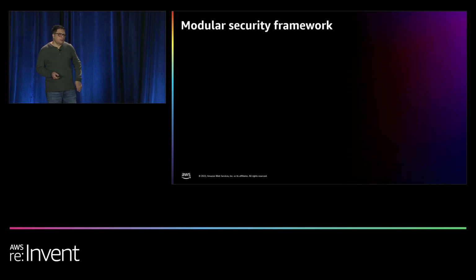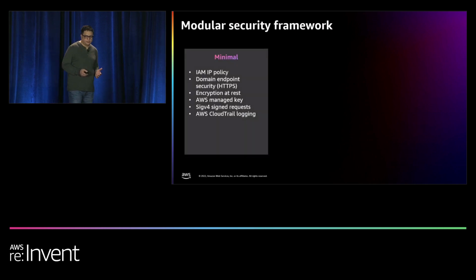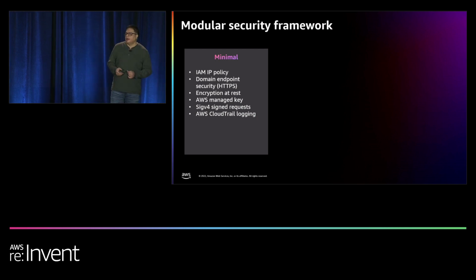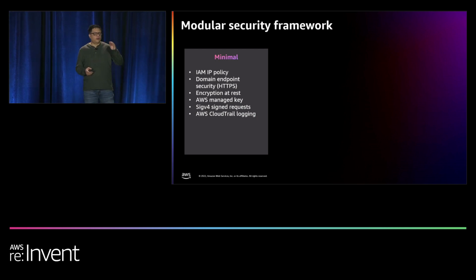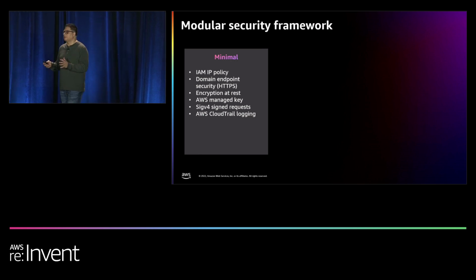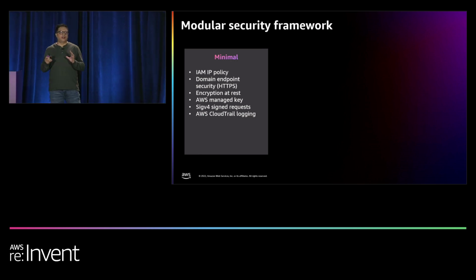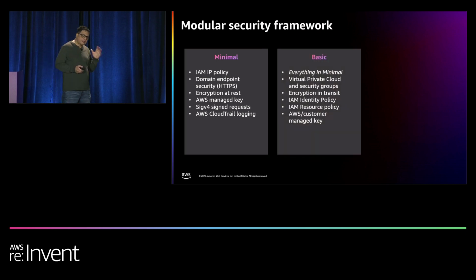So let's put this into 3 buckets based on our customer conversations. That's what we've done. The first bucket, which we call the minimal, means you have HTTPS, encryption at rest, some of these already enabled for you for security when you set it up. So that's the minimal bucket. We have the second bucket, which we call the basic bucket.